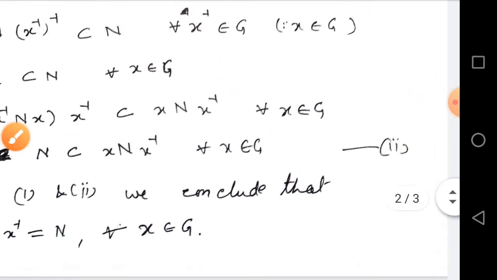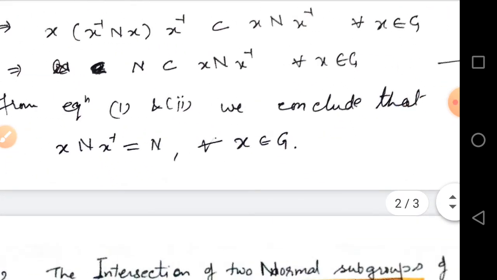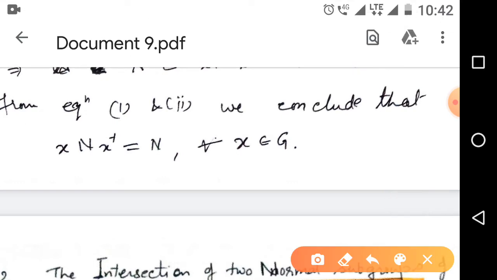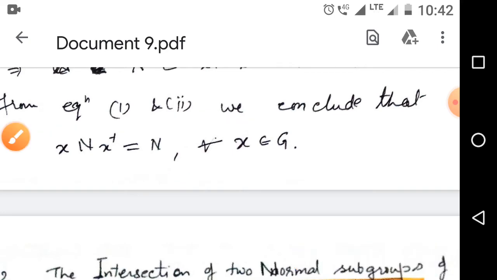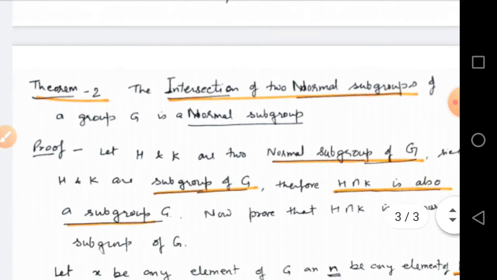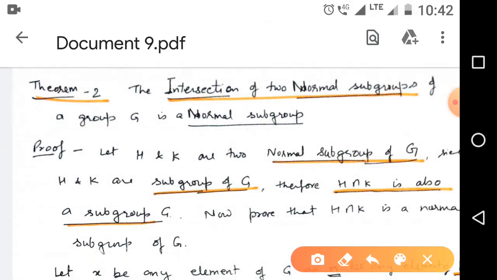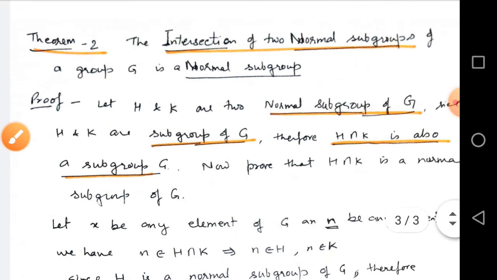Then from these two equations, the first part and second part, we conclude that x N x inverse equals N for all x belongs to G. And now come to the second very important theorem. The intersection of two normal subgroups of a group G is a normal subgroup.